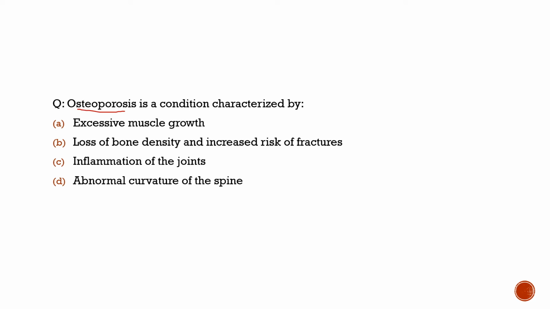Osteoporosis is a condition characterized by excessive muscle growth, totally incorrect. Inflammation of the joints, incorrect. Abnormal curvature of the spine, incorrect. Loss of bone density and increased risk of fractures, 100% correct. So with respect to this question, the correct statement is option B. So with this, we complete today's questions with respect to the current affairs.